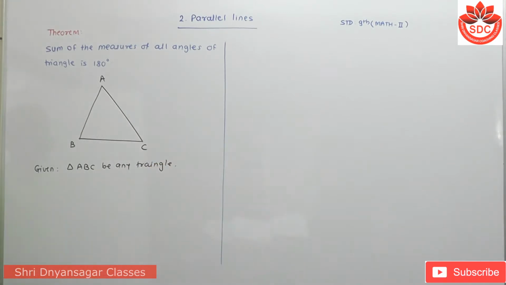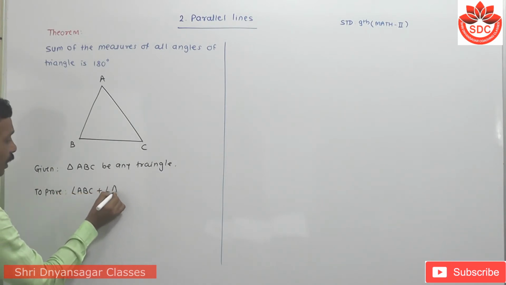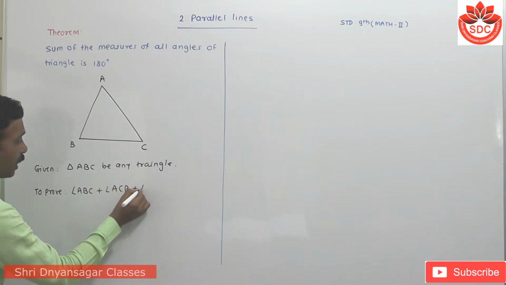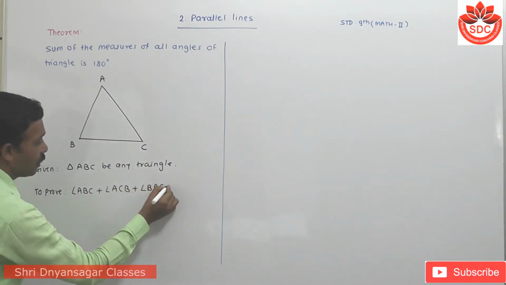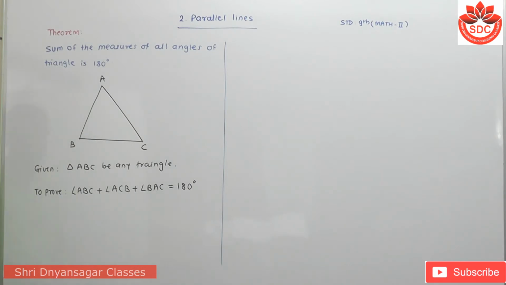To prove: the sum of the measures of all angles, adding all of these, we get 180 degrees. That is, angle ABC plus angle ACB plus angle BAC equals 180 degrees. For this, we make a construction.